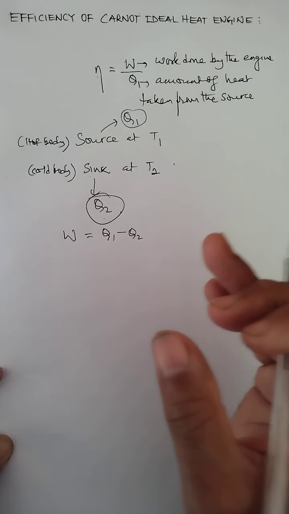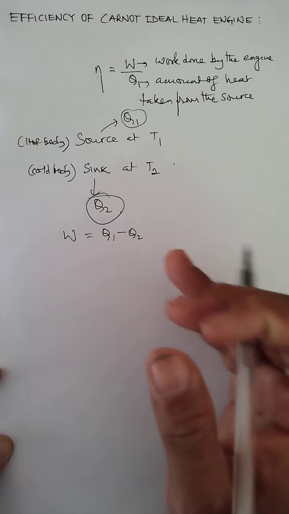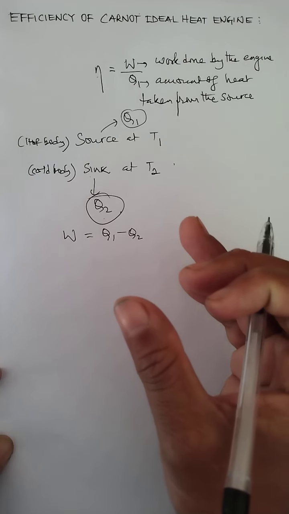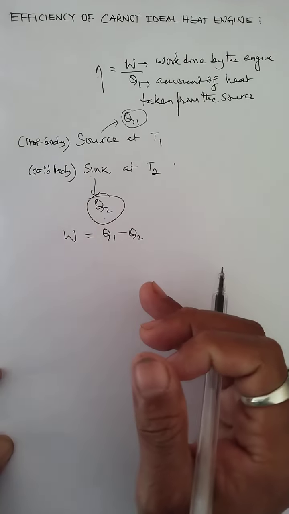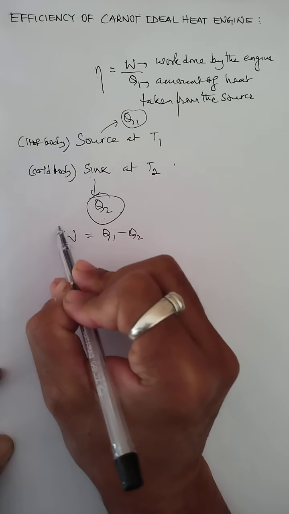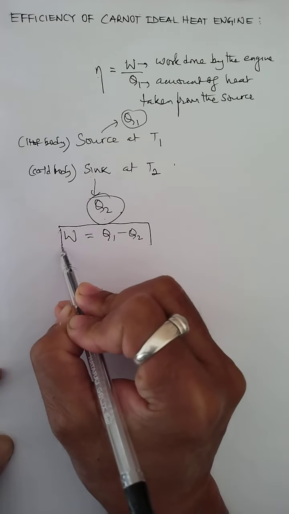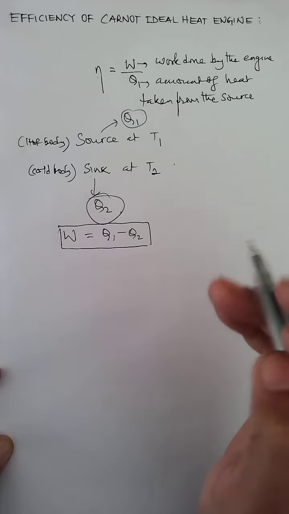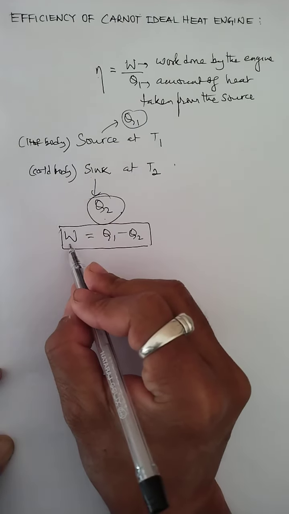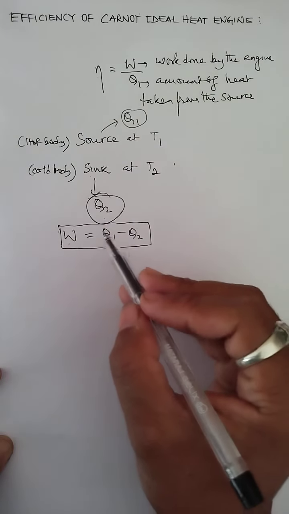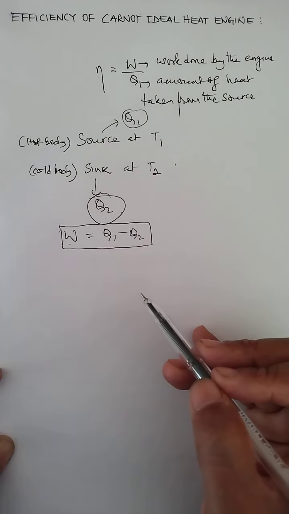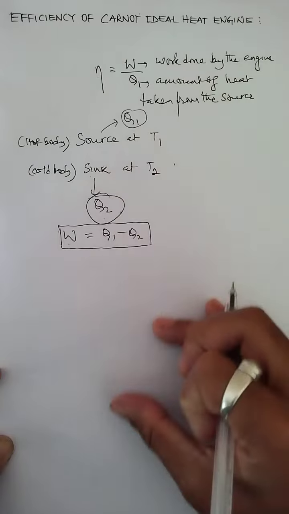The Carnot cycle has how many processes? Four different processes: isothermal expansion, adiabatic expansion, isothermal compression, and adiabatic compression. So the working substance does net work, and that net work is W equals Q1 minus Q2. With this the efficiency can be easily measured, but as I said, I am not going to derive the whole expression.